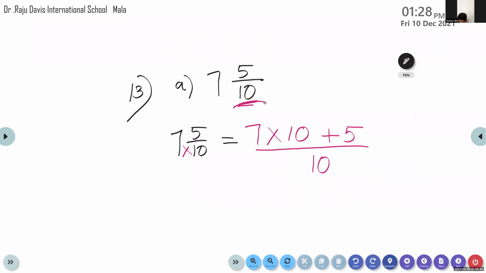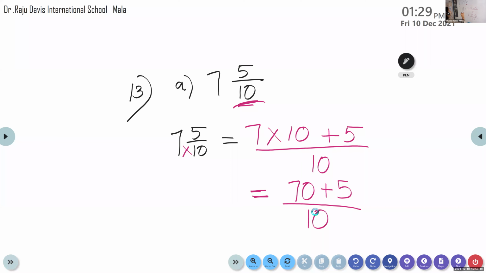See children, please don't say the answer fast. Please wait. What is 7 into 10? Very easy. 70. 70 plus 5 is 75. 75 by 10. So you can write 75 by 10.